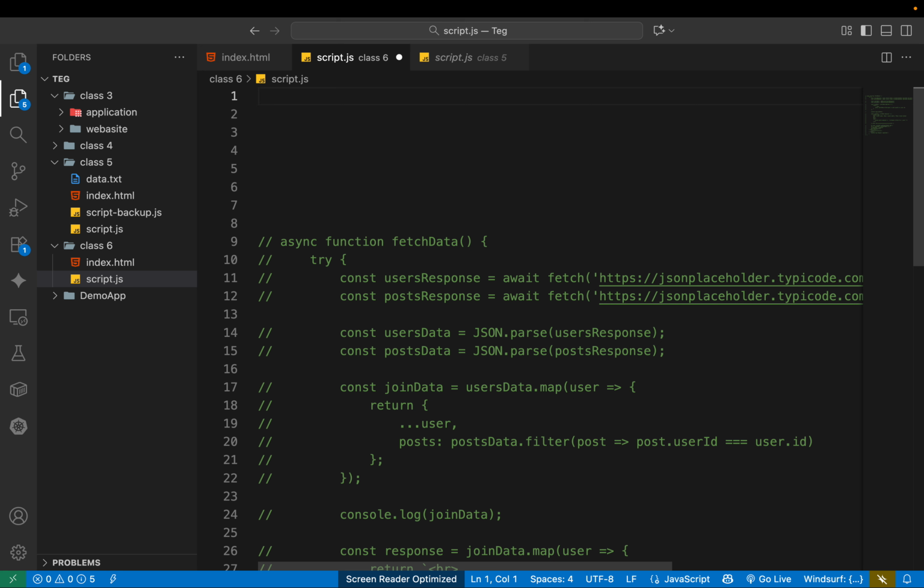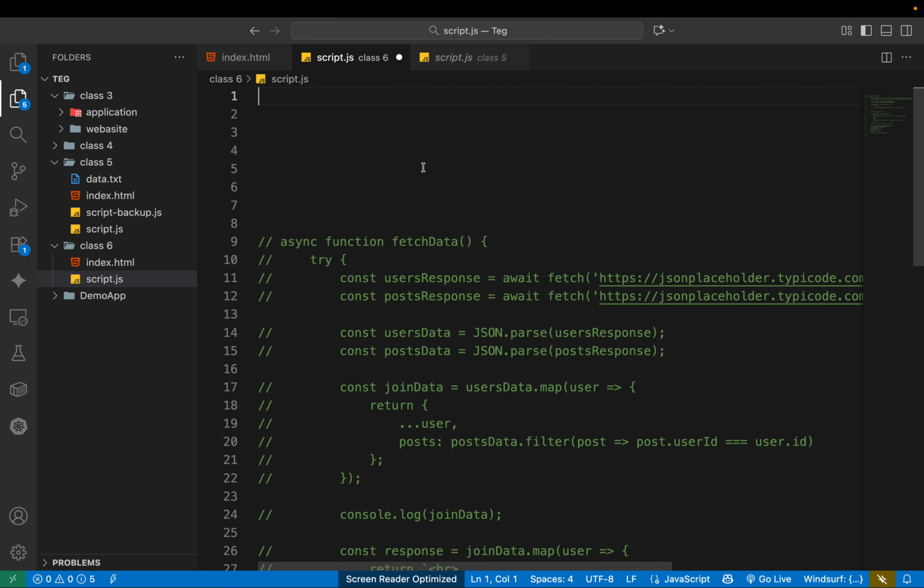If we want to use any promise return type function, for better performance we can always use async await syntax to simplify the promise call.